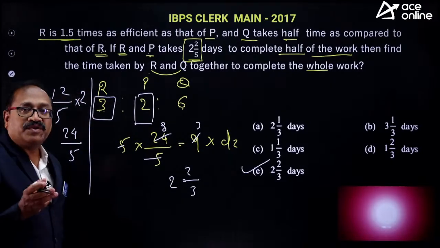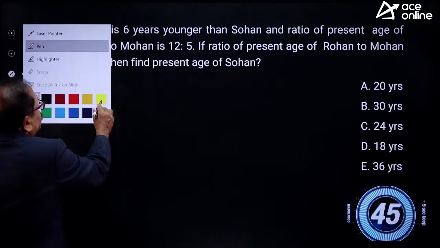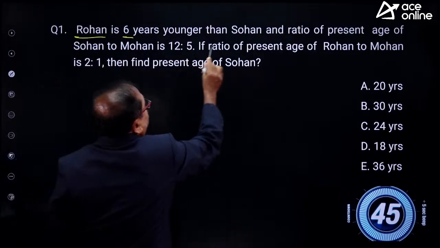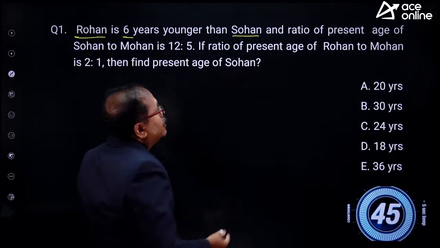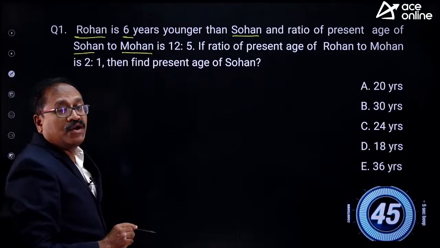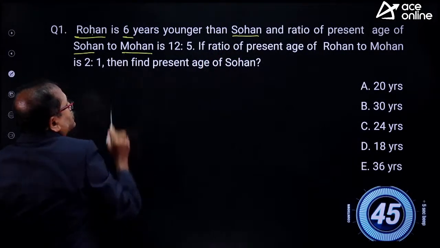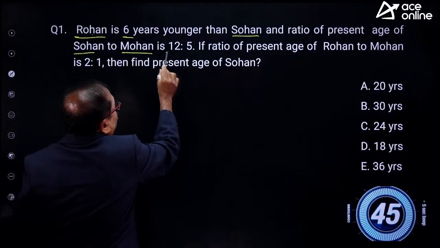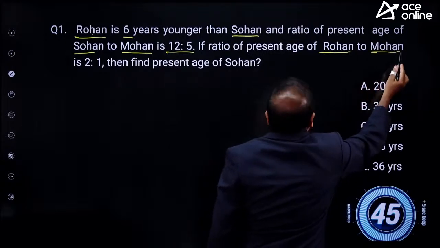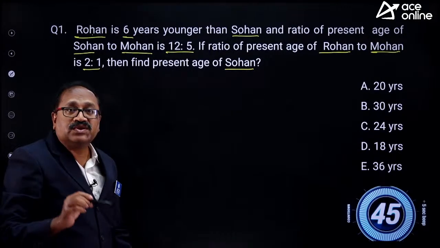Okay. So moving to the next question. Now next question ये है. चलिए let's see what this question is all about. Then I will give the time to you. Now Rohan is 6 years younger than Sohan, and the ratio of the present age of Sohan and Mohan. Okay, how many people are there here? Look at this one. This is Rohan and this is Sohan, and the third person is Mohan. So Sohan to Mohan, that is 12:5. Now if the ratio of the present age of Rohan to Mohan is 2:1, then find the present age of Sohan.